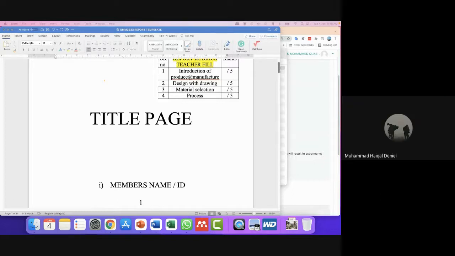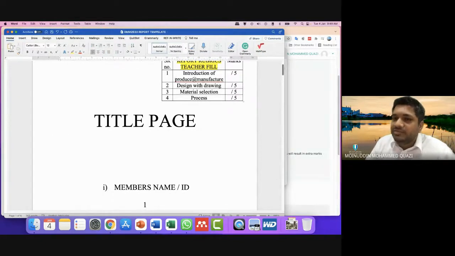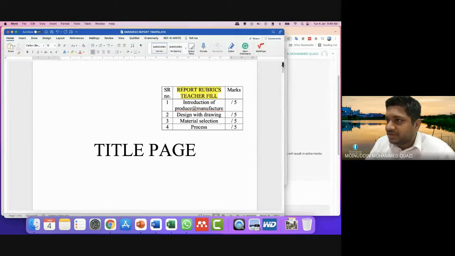I leave all the complex decisions to students because many students don't have access to good resources. So they can use the easy way, and those students who have good access can use the complex way. All up to students. Students can make the decision about the report. No hard line in terms of groups, in terms of product, in terms of software. No compulsory. All independent, fully independent report.